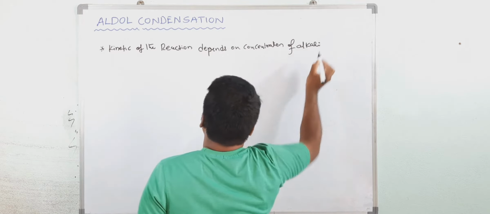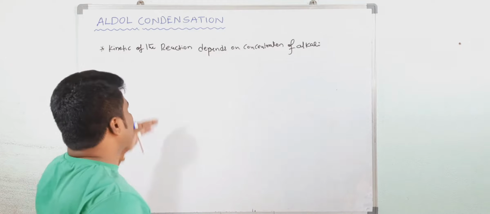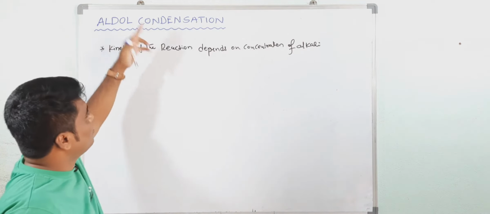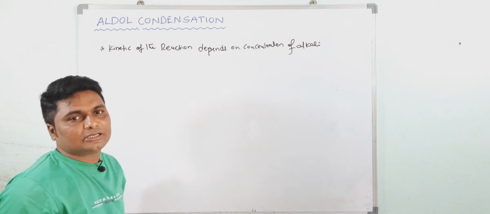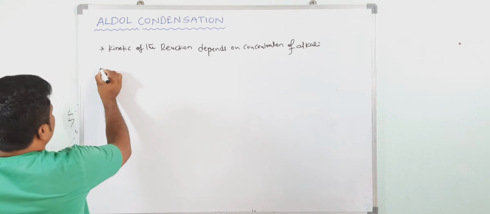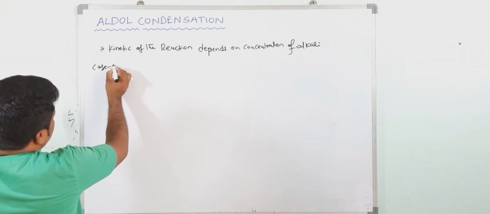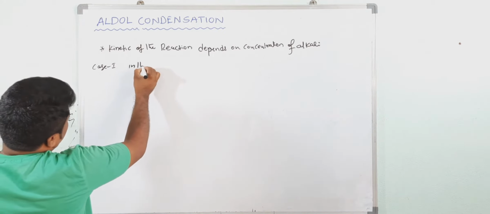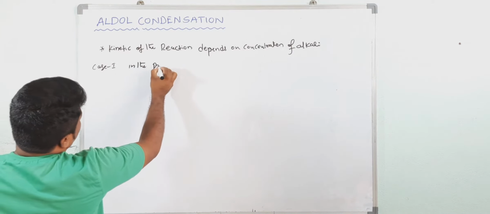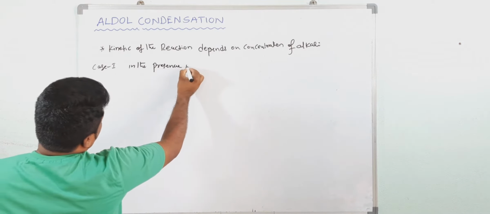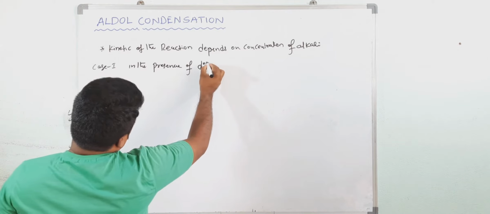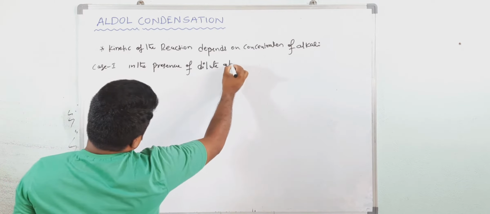Here the order of reaction, that is the kinetics of the reaction. It means kinetics of aldol reaction depends on the concentration of alkali. See first, case 1. I am taking case 1. In the presence of dilute alkali,